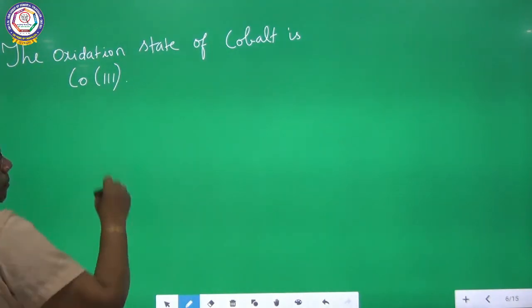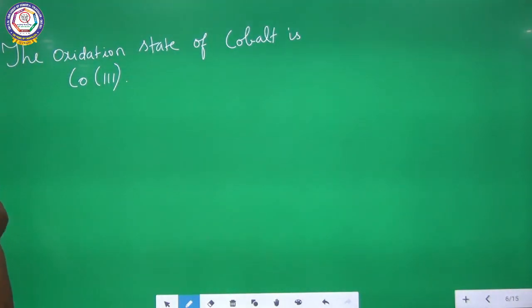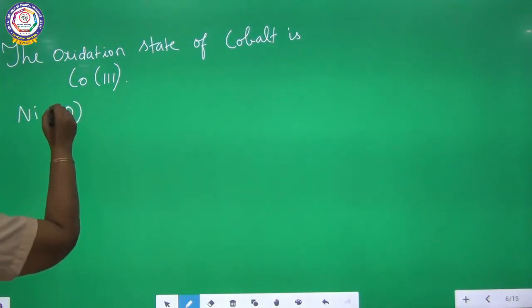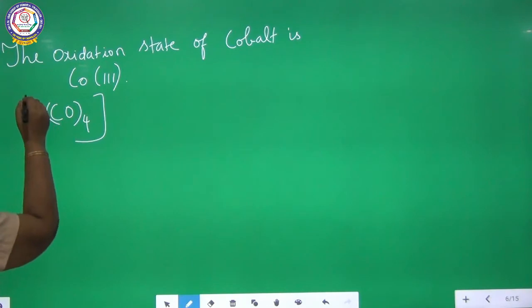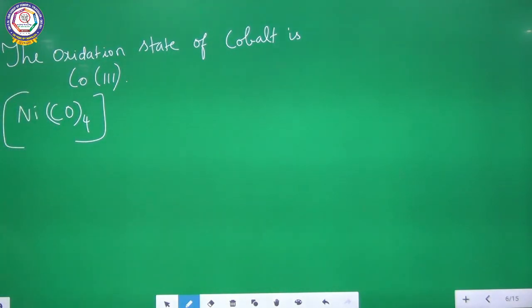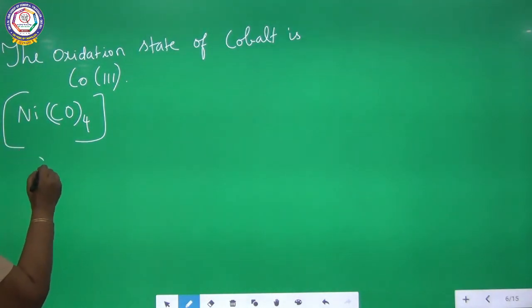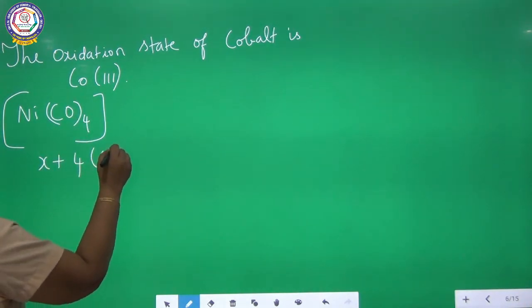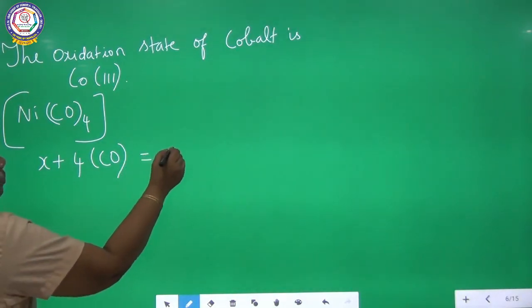So this is one example, and there is another example. We are going to say nickel tetracarbonyl. Here the central metal ion is nickel. We are going to calculate the oxidation state of the central metal ion. I don't know the oxidation state of nickel, so I am taking it as X. So X plus 4 into carbonyl group should be equated to 0.